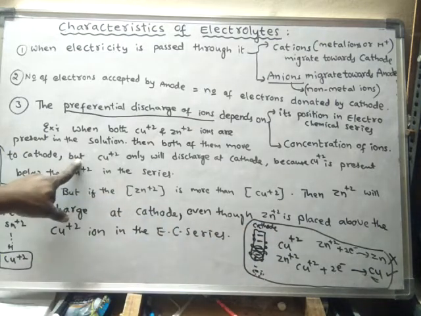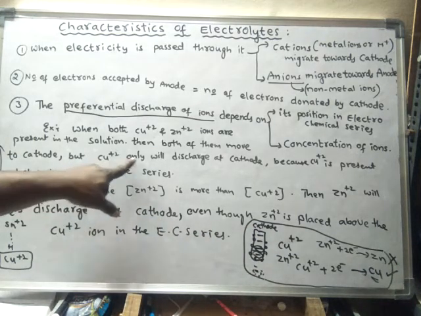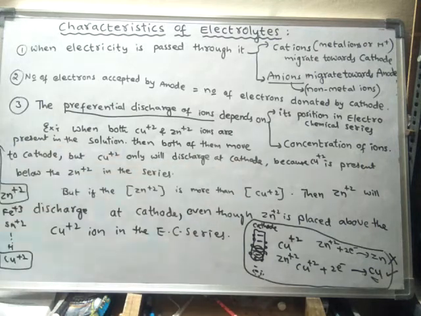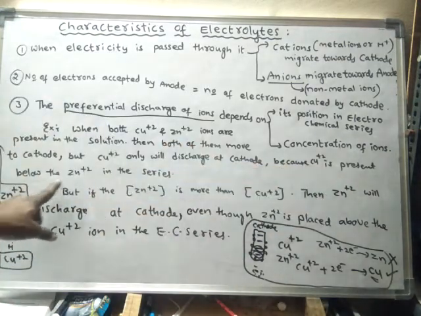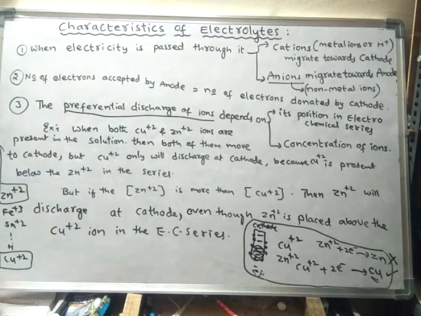But only copper plus 2 ion will discharge at the cathode, but not zinc plus 2 ion, because copper plus 2 ion is present below the zinc plus 2 ion in the electrochemical series. That is the reason why copper plus 2 ions will discharge preferentially over zinc plus 2 ions.